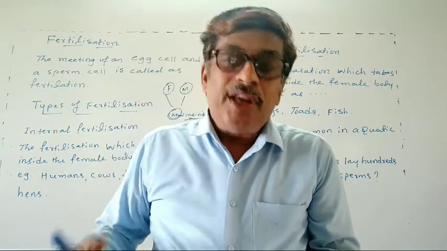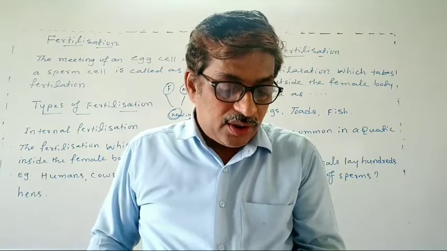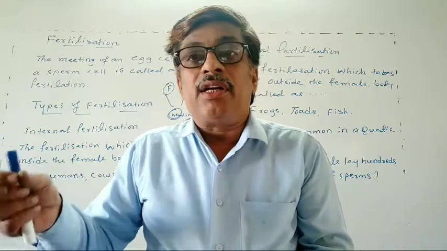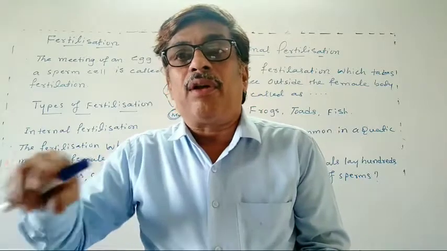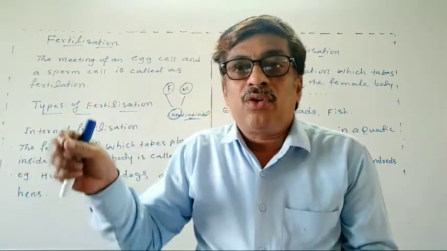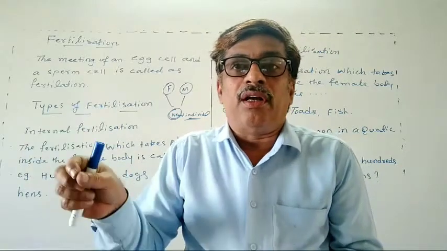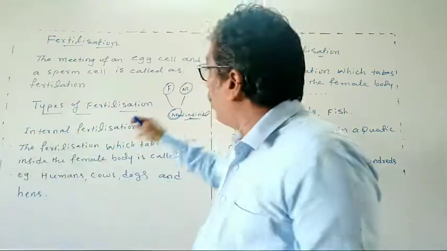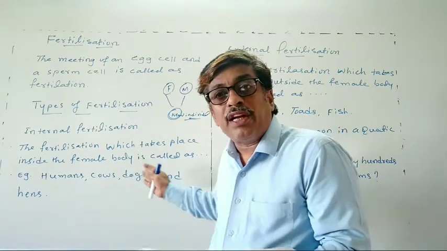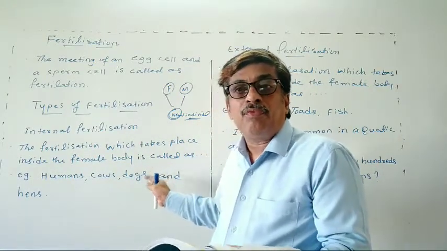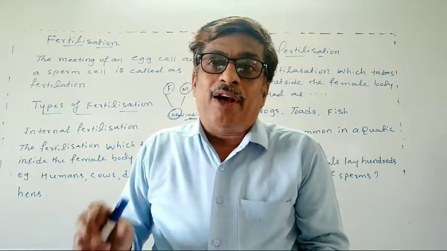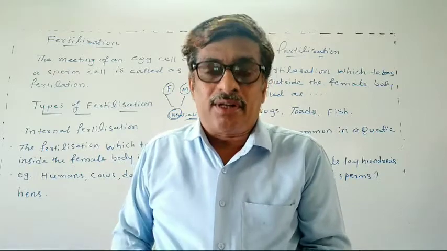Okay, so here what will happen? See, dear students, you will be surprised that in many animals, with internal fertilization, the sperm from the father reaches the mother's body where it meets the ovum and then the fertilization takes place. So that is internal fertilization. Okay, and the baby develops inside the body of the mother.